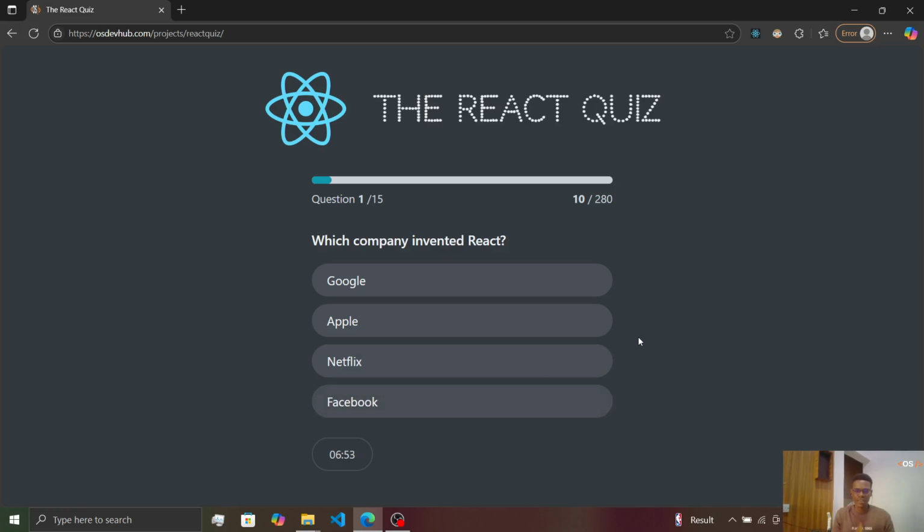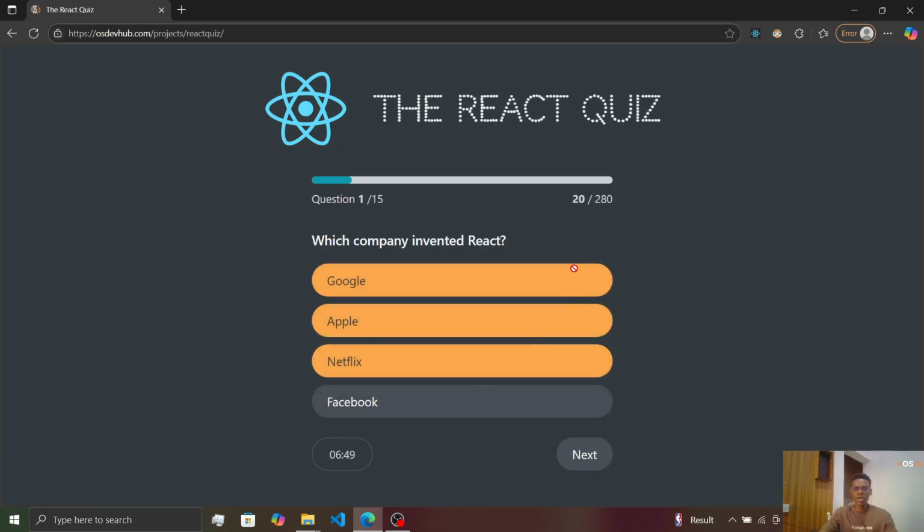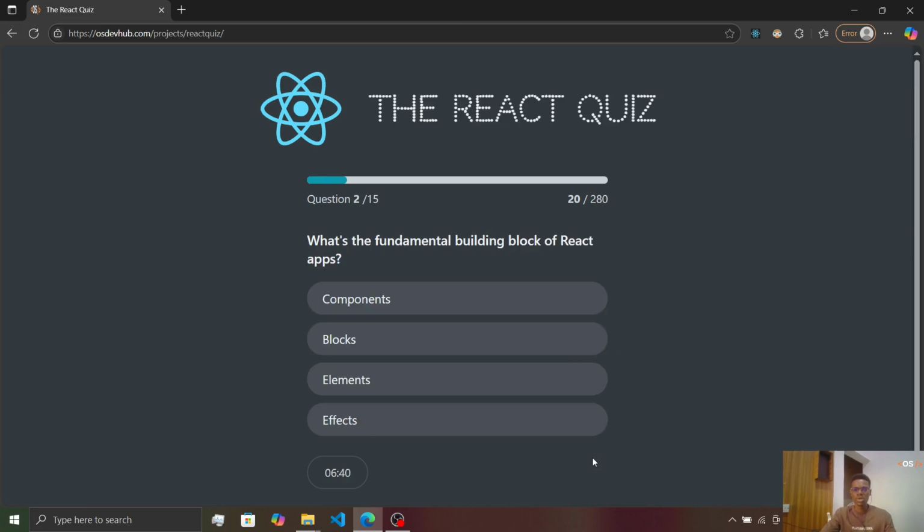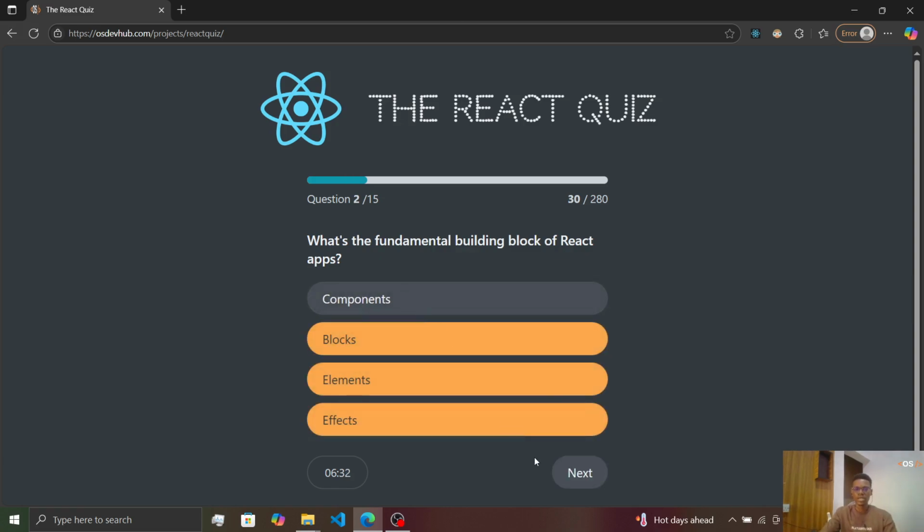Obviously, every developer knows that. So I'm going to click on Facebook. As you can see, I added one more score to my score right here. So I'm going to click on next, and it says, what's the fundamental building block of a React application? Components. So very easy. As you can see, I got it again and it added.